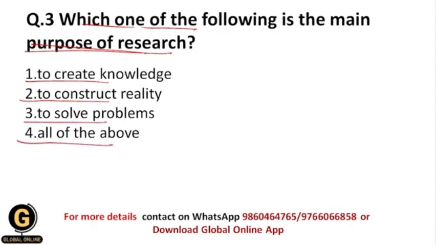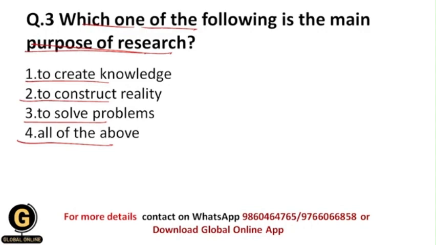Okay, so basically students, the goal of research can be to identify or describe a concept, or to explain or predict a situation, or a solution to a situation that indicates the type of study to be conducted. Basically it facilitates creation of knowledge, as it involves investigation and experimentation. It helps to construct reality by testing hypotheses and generalizing findings.